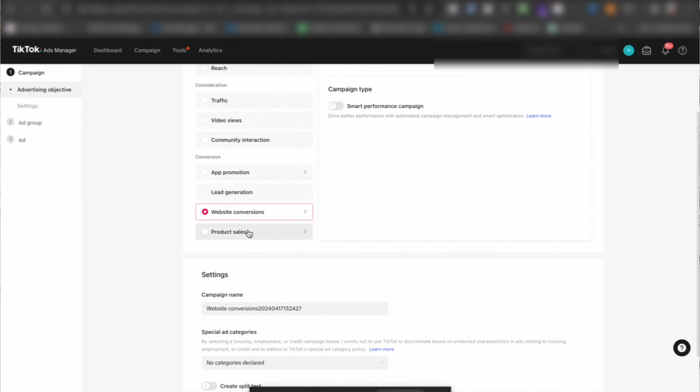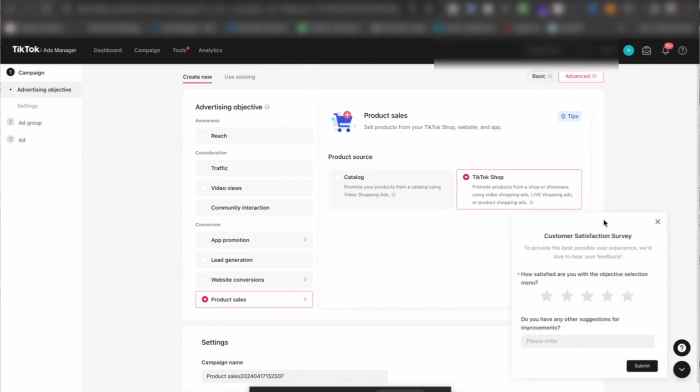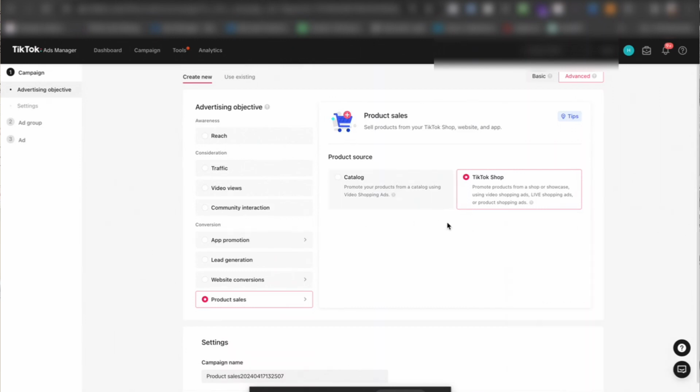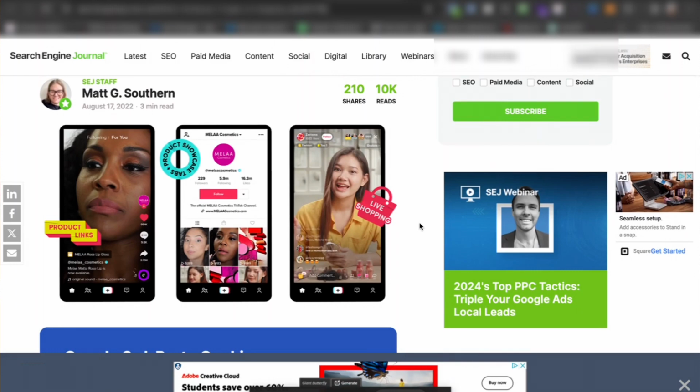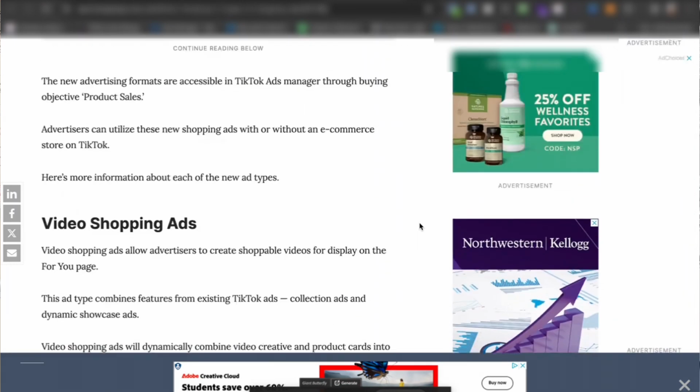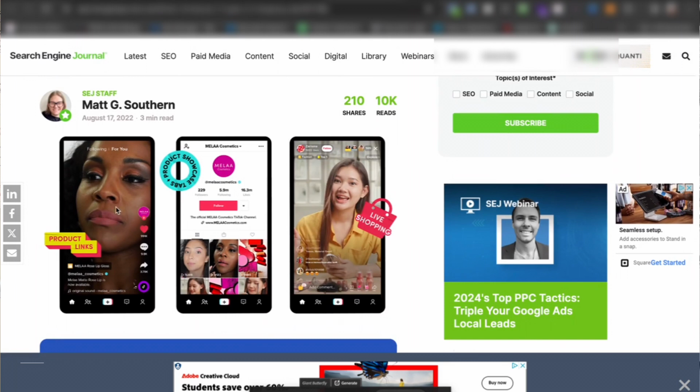When you click on product sales, you're prompted with two different options, and we're going to focus a little bit of time on this. First of all, you have TikTok Shop, and I'll show you exactly what a TikTok Shop is. So I'm going to change my screen, and we're going to look at this specific page to really highlight what a TikTok Shop is. Okay, so this is an example of what a TikTok Shop is.